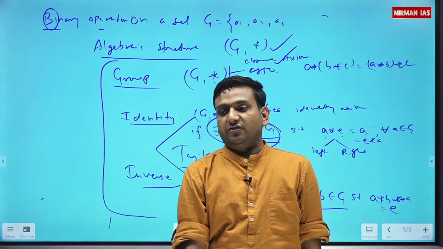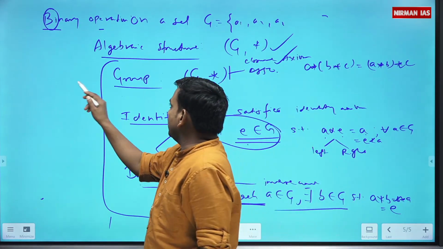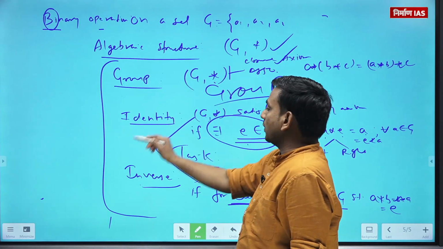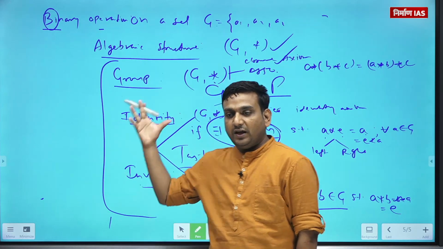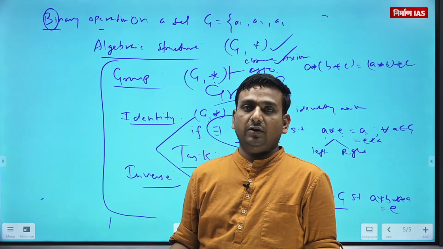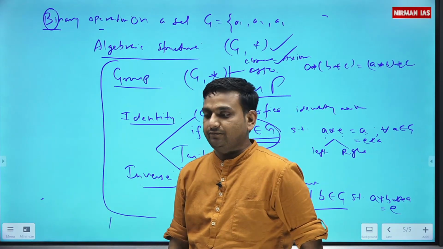If some algebraic structure satisfies all those axioms, I will say that algebraic structure is a group. If any of the axioms is not satisfied, any one or more than one, this will not be a group. Is that clear? Fine.